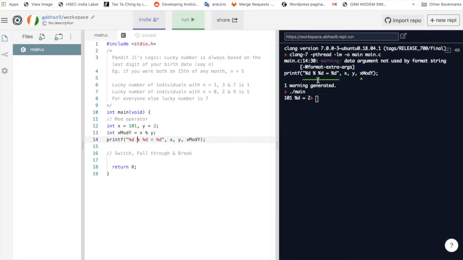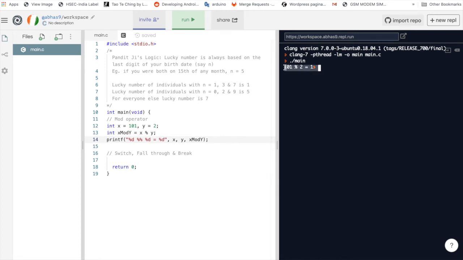As you can see, there is a warning in the output. This is because we have used percentage over here, and percentage carries a special meaning to the compiler. So if we have to print percentage in printf, we have to write percentage percentage to escape it. Now there is no warning and the output is displayed properly. So let me just clear this screen and then we'll talk about switch.